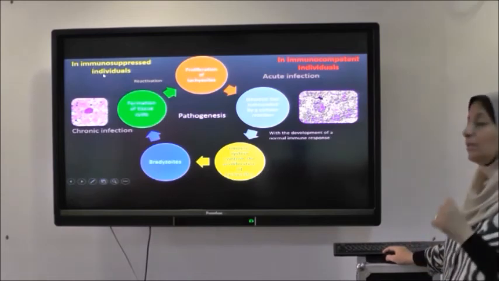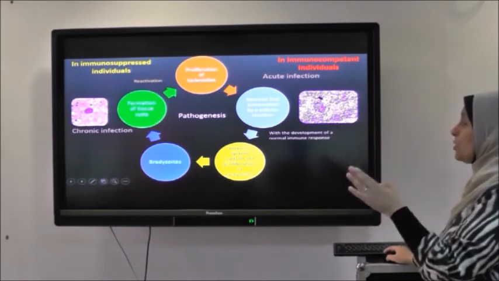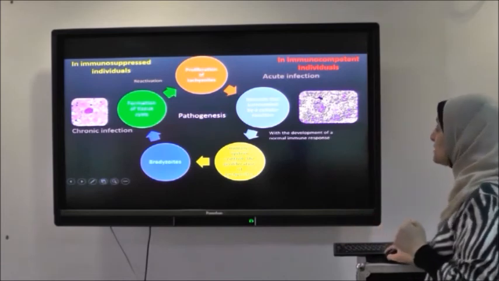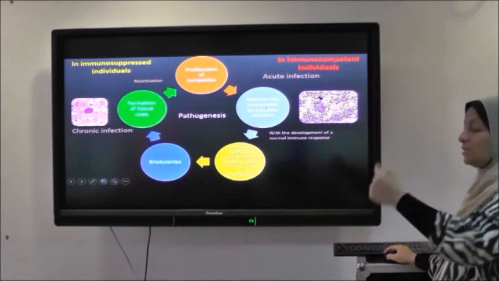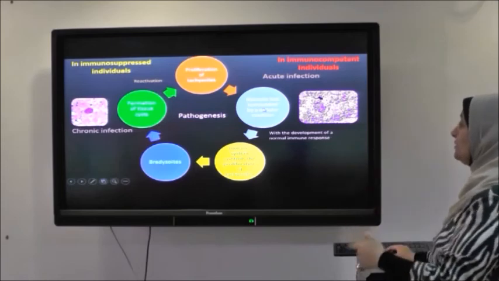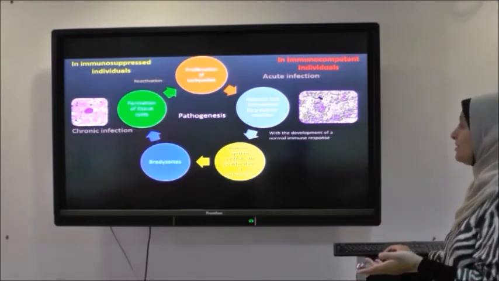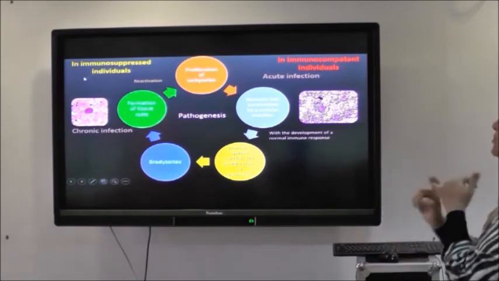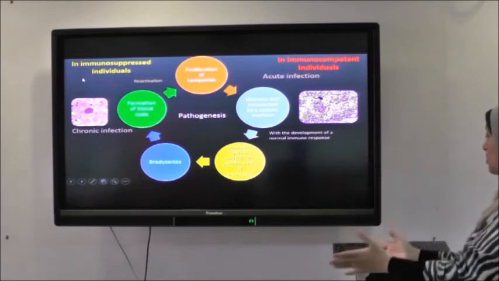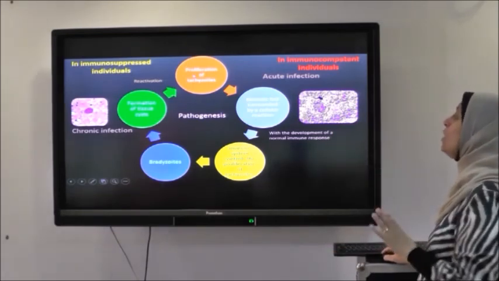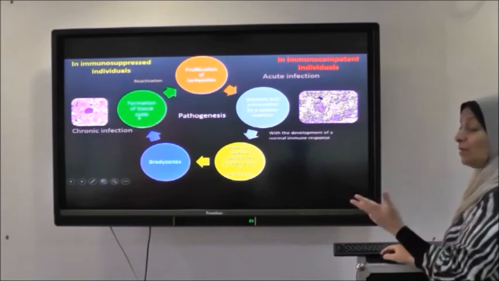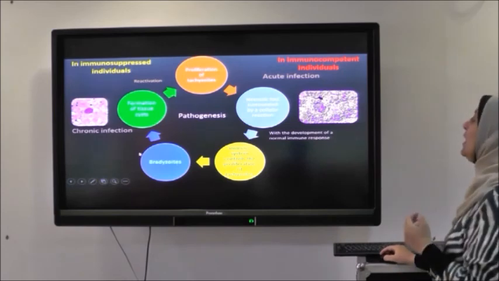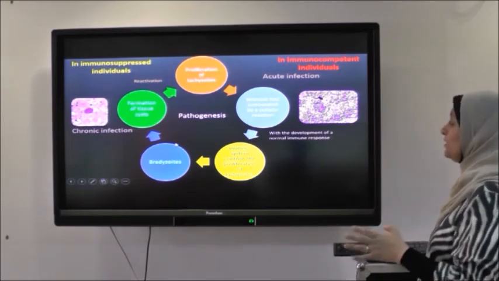If Toxoplasma infects an immunosuppressed patient from the start, by acute infection, in this case this process does not occur, and the tachyzoites proliferate and divide rapidly, and this also has a fatal end. But immunosuppression has two scenarios. The first one, infection by Toxoplasma gondii from the start in an immunosuppressed patient, leads to proliferation of tachyzoites, not a change into cysts, because no immune system helps the transformation or controls the proliferation of tachyzoites, and in this case it proliferates all over the body and it can be fatal.